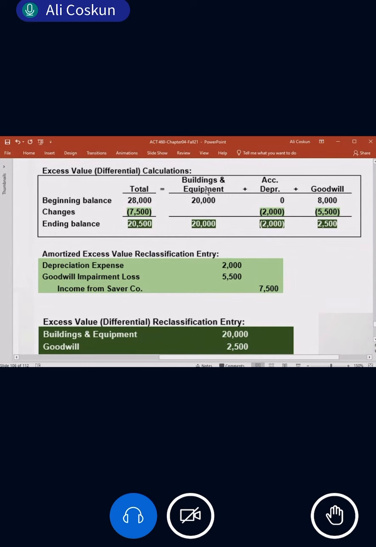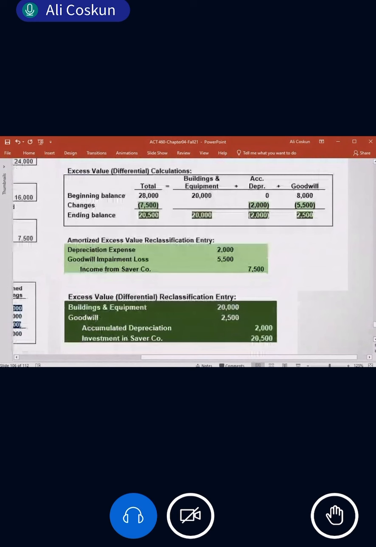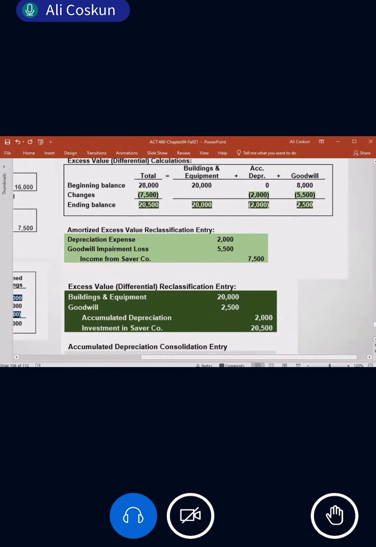But later, remember the last class, we have third year, fourth year or something. We already have some balances because it is not the first year. But this is the first year, so excess is 0. Okay, be careful. All right? This is a typical mistake we may make. So here, using this table, we have 2 entries, okay? What entries? Excess value amortization entry and excess value reclassification entry. One is for expense, the other is for the asset, the excess value of the asset.